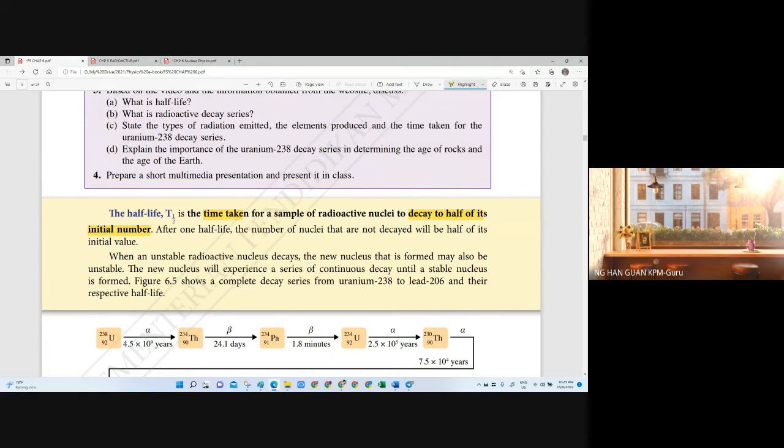It's easy to say: for the original you have 100%, after one half-life, the half-life symbol is like this, you will be left with 50% of the sample. It means one half-life will minus 50%.